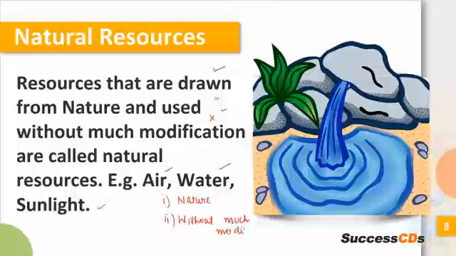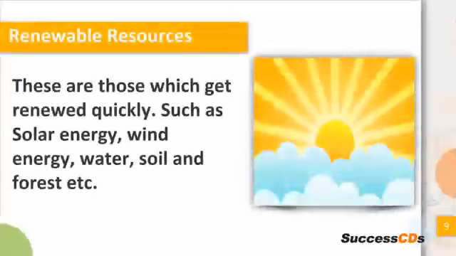So it's not just that we are getting it from nature, you also have to mention that we are not modifying its form in a very elaborate manner. So we are just not trying to modify it, we are using it जैसे हमें मिला है nature से. Air, water, sunlight are some of its examples. Now what are renewable resources? तो देखिए यहाँ पे आपको सनलाइट देखने को मिल रही है.